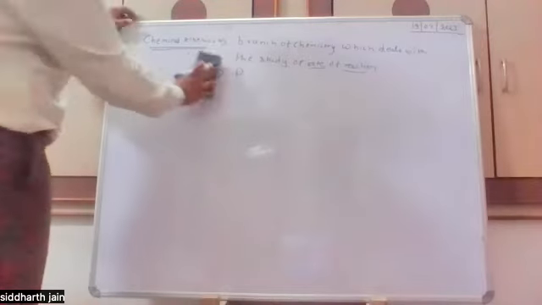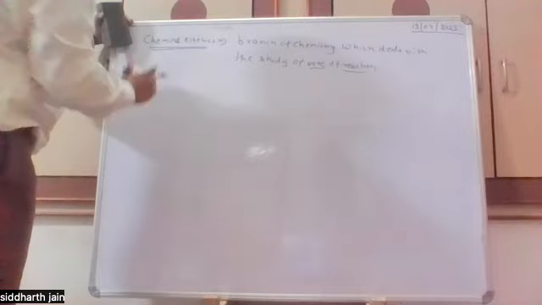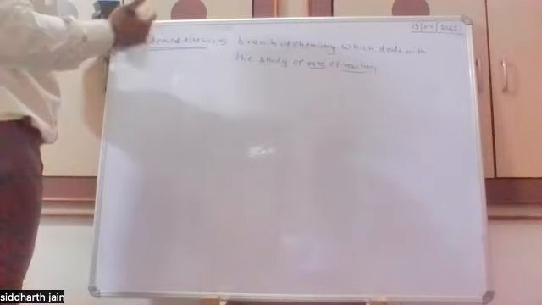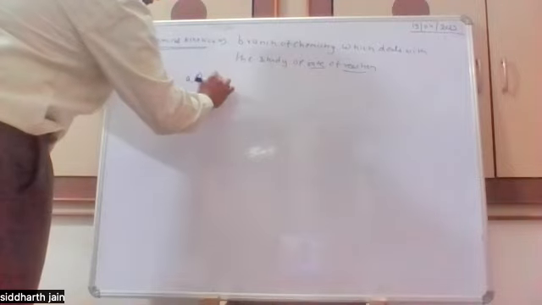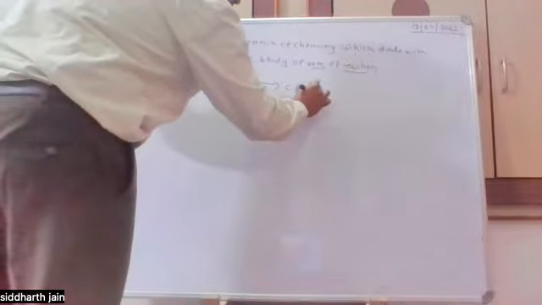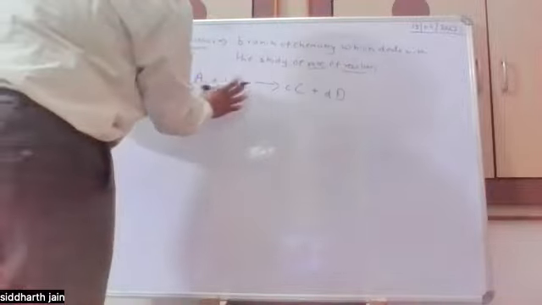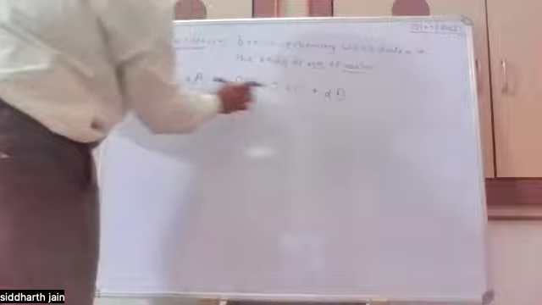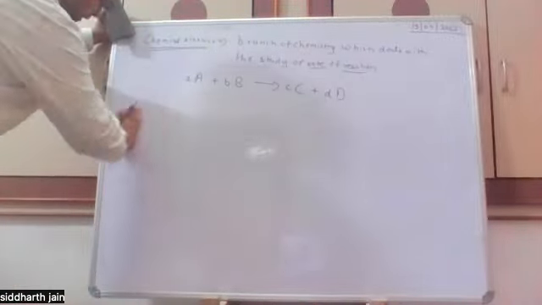What is rate law? Sir, rate law is a law which defines the change in concentration of different reactants with respect to the products. For example, if I take a moles of A and b moles of B getting converted to c moles of C plus d moles of D, where A, B are the reactants, C and D are the products, and a, b, c and d are their coefficients in which they are reacting, or we can say stoichiometry.